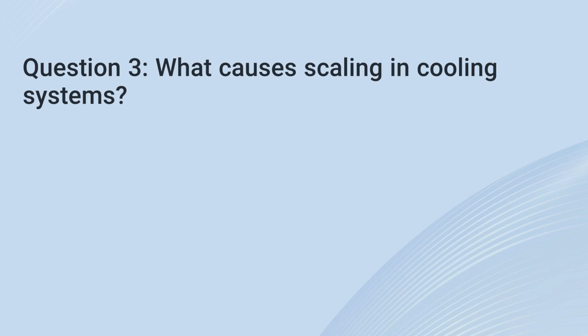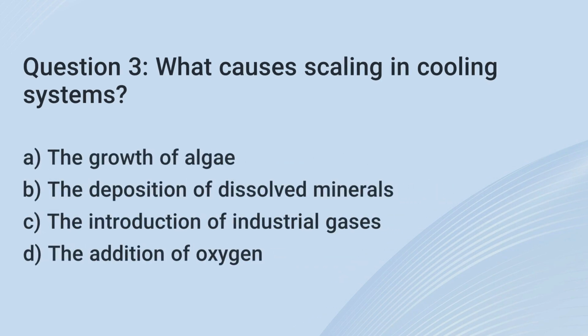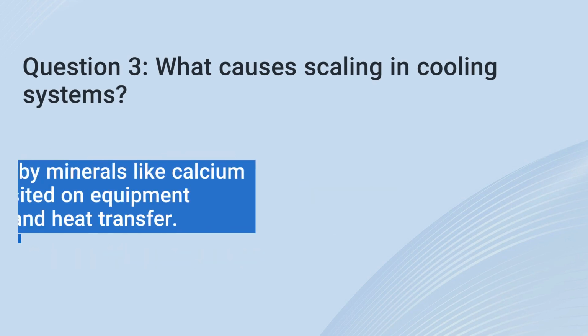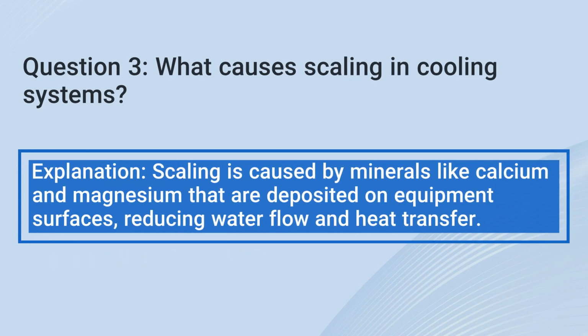3. What causes scaling in cooling systems? A. The growth of algae. B. The deposition of dissolved minerals. C. The introduction of industrial gases. D. The addition of oxygen. The correct answer is B. The deposition of dissolved minerals. Explanation: scaling is caused by minerals like calcium and magnesium that are deposited on equipment surfaces, reducing water flow and